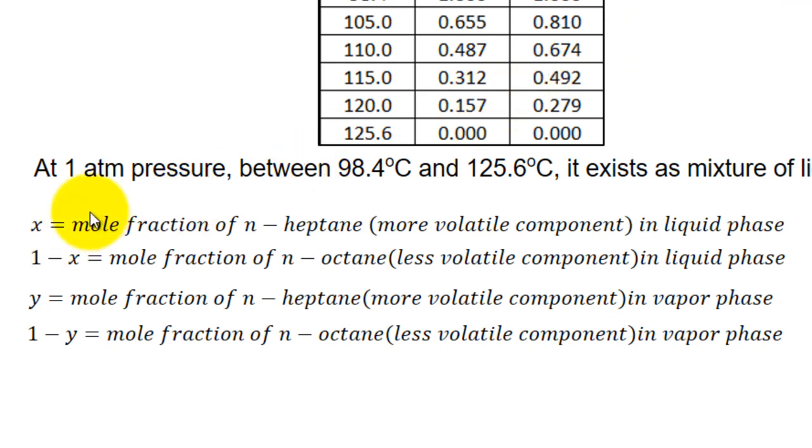So X is always the mole fraction of the more volatile component in the liquid phase. Obviously 1 minus X, because we are talking about a binary system, will be the mole fraction of the other component. What is the other component? The less volatile component in the liquid phase, and in this case the less volatile component is normal octane. This is how we represent the composition of liquid, which has two components: one is x, the other is 1 minus x for a binary system.